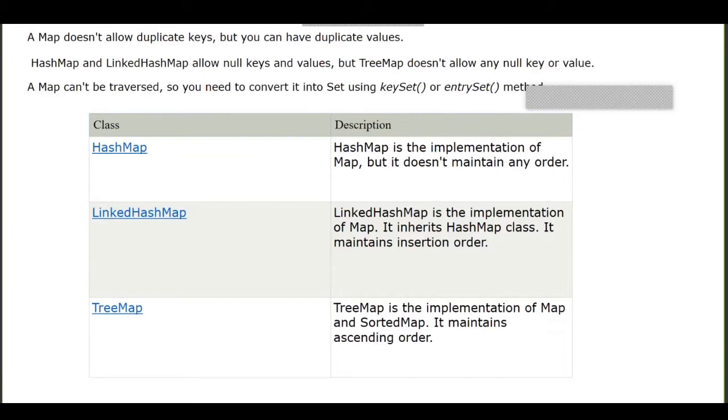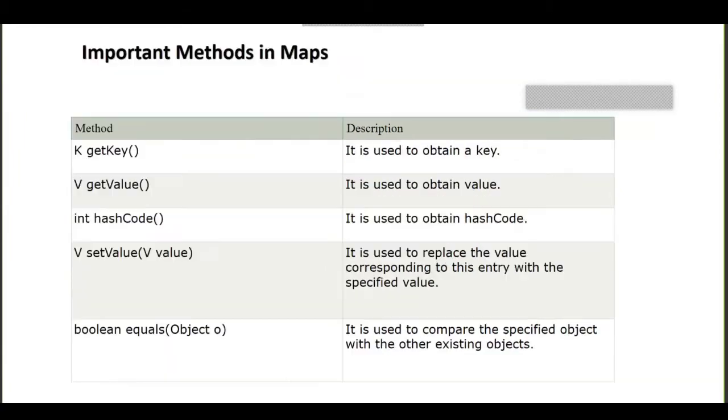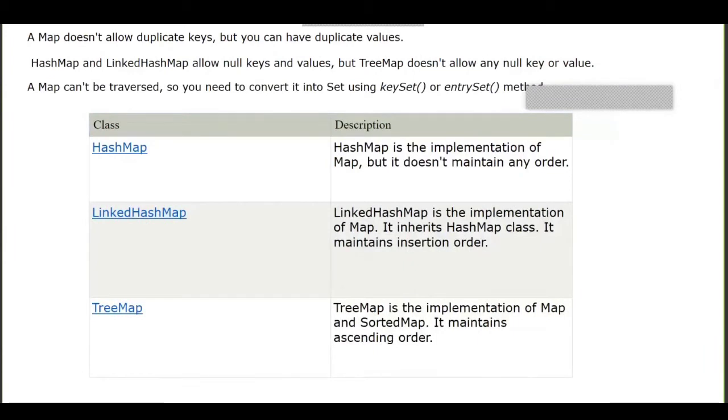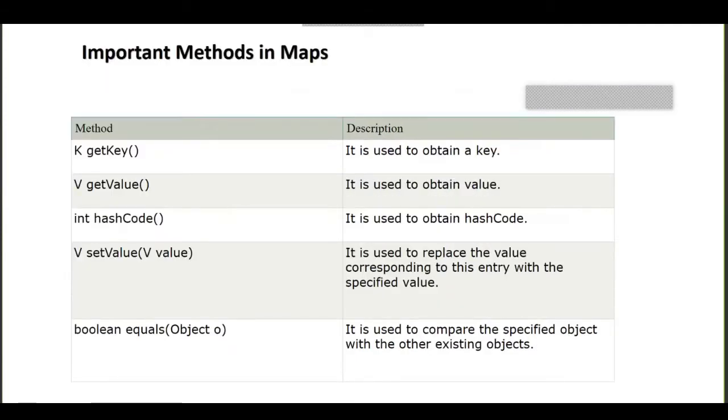Now, iterating through a map is also very different. We will see a small example, but before that we will read about hash map. Hash map is an implementation of map, but it doesn't guarantee any order, whereas linked hash map will maintain an order. In tree map, you get ascending order. It is the same thing we learned in set, but here the values are key value pairs.